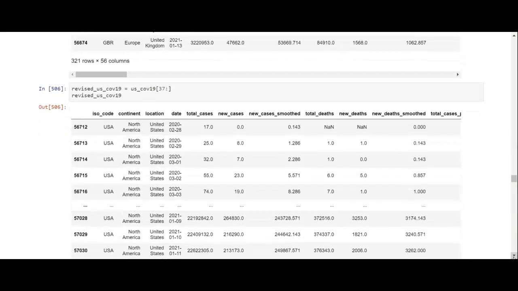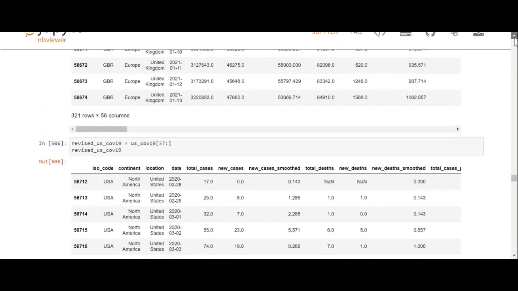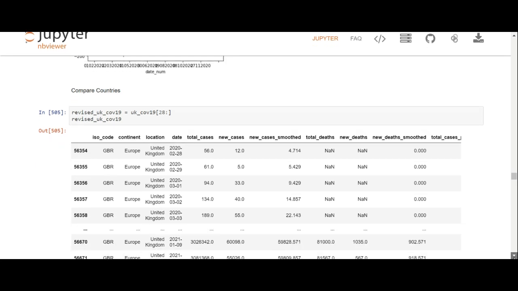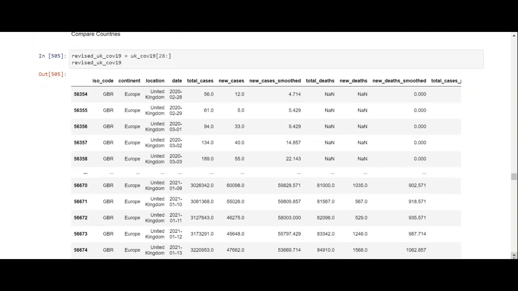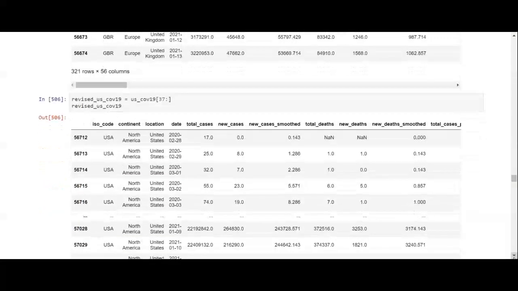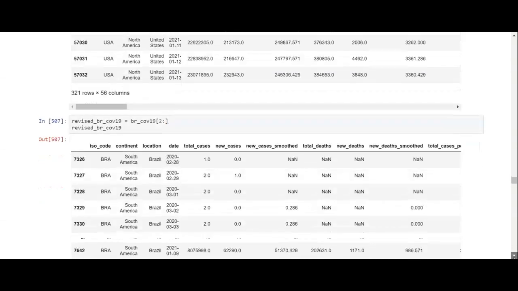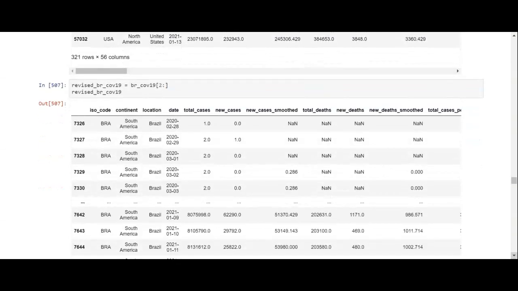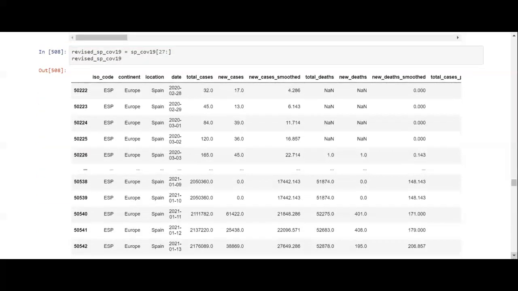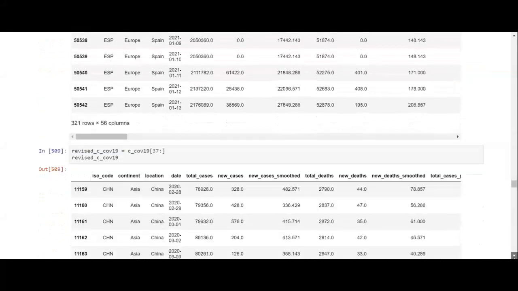Now what we're doing is revising our data frames to make them compatible with each other, because all the data frames have to be the same shape. We revised the UK, we took out 28 rows. We revised the US, we took out 37 rows. We revised Brazil, we took out 2 rows. That means in Brazil they started testing later. We revised Spain, we took out 27 rows.